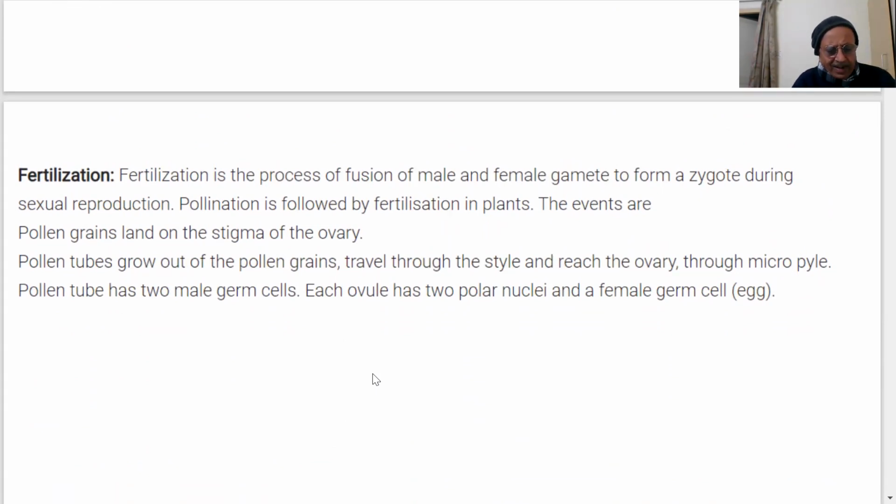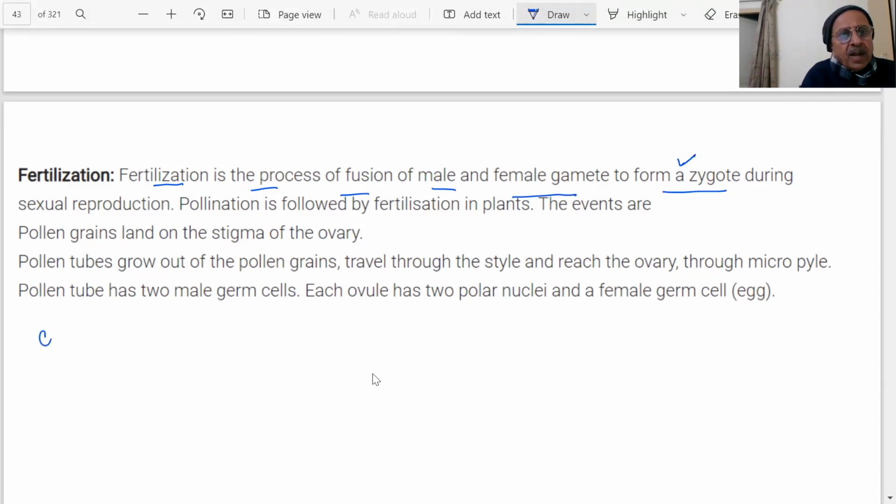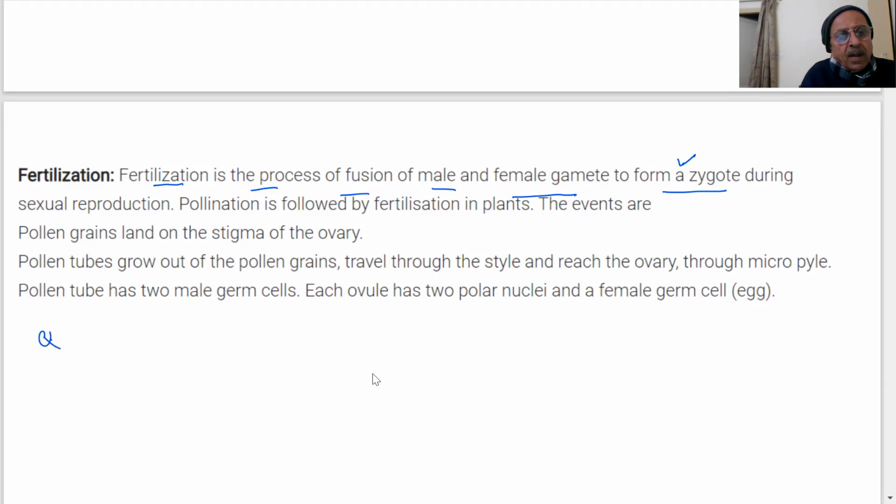What is this fertilization process which we are talking about? Fertilization is the process of fusion of male and female gametes to form zygote. Question ये है, what is fertilization?